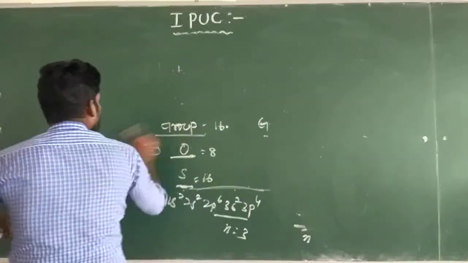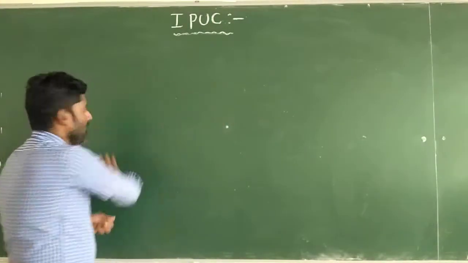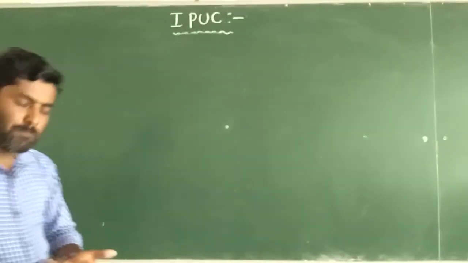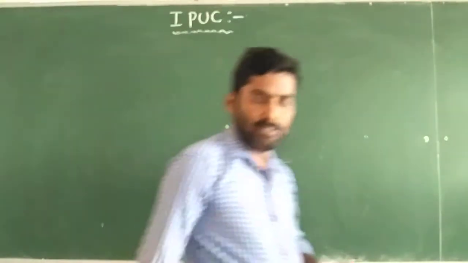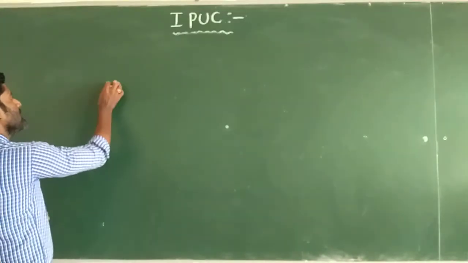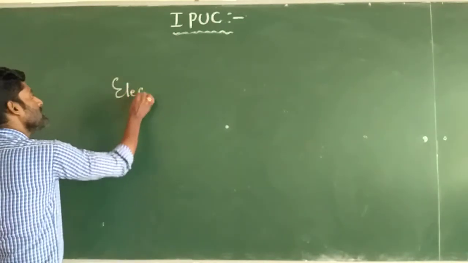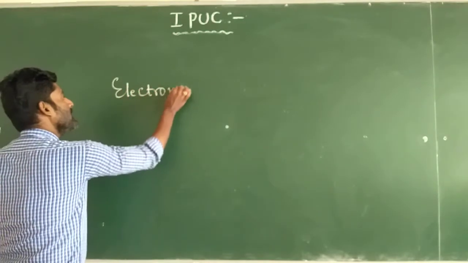Okay, next. Another important trend in physical properties is the periodic trend in a physical property, which is electronegativity.